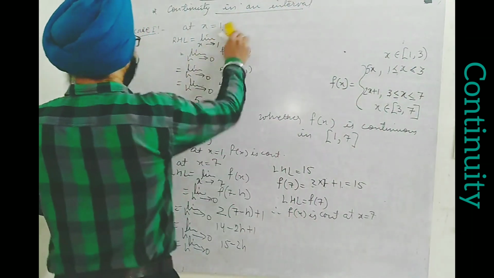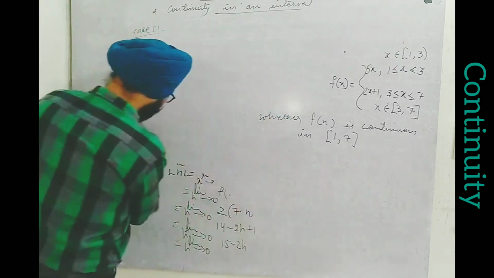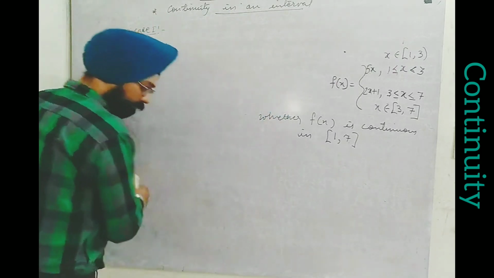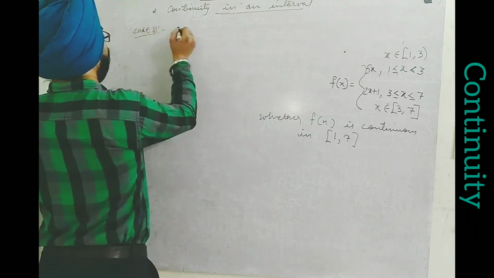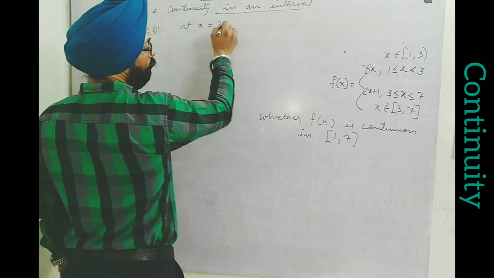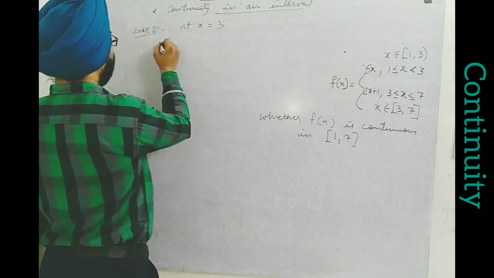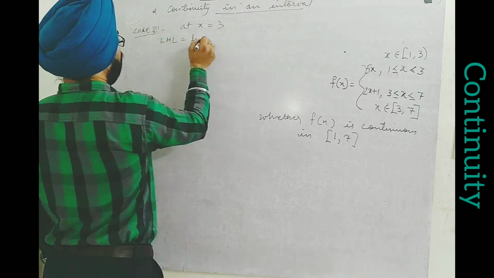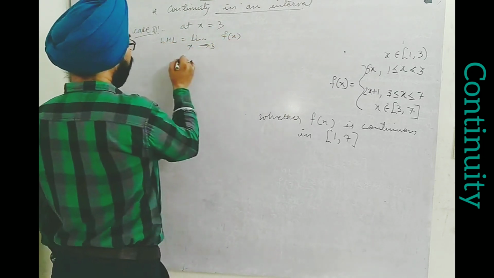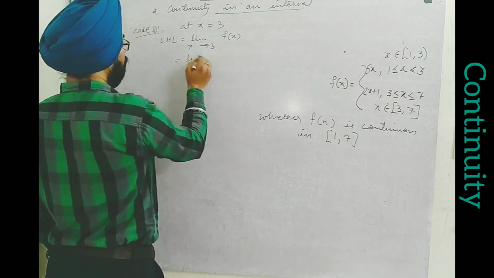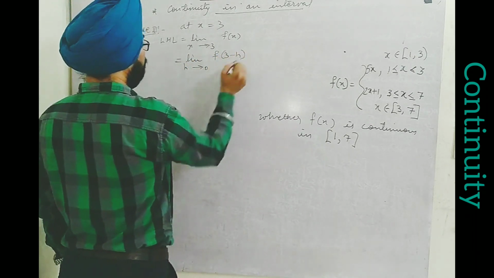Now, case number 3. At x equal to 3, the point in between, we find LHL of f(x) becomes limit h tends to 0 of f(3 minus h).